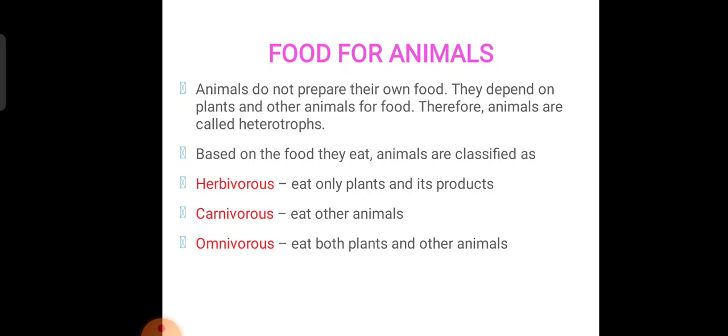So animals, already we have discussed. Animals, where do they get food? They cannot prepare their own food. Only plants can prepare their own food. So we are classifying animals into herbivorous, carnivorous and omnivorous. Is that clear, children?